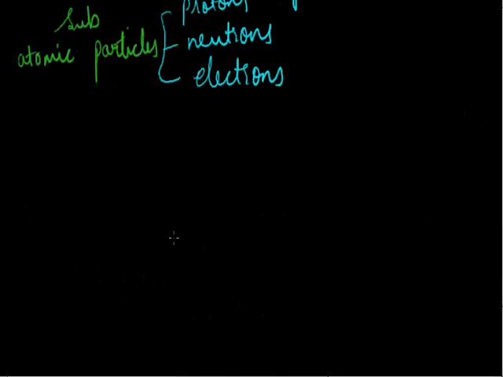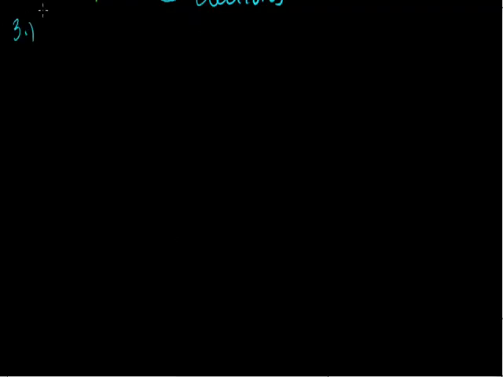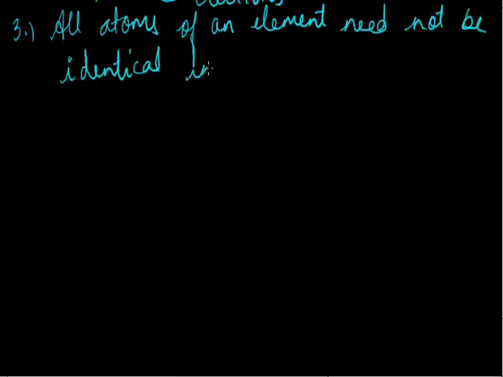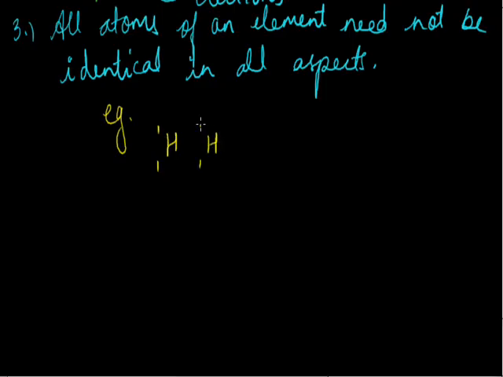Some more demerits of Dalton: he considered that all atoms of an element are always identical, but it is not so always. All atoms of an element need not be identical in all aspects. For example, we can take hydrogen. Hydrogen can have three isotopes, 1H1, 1H2 and 1H3. Isotopes have the same atomic number but different mass number.